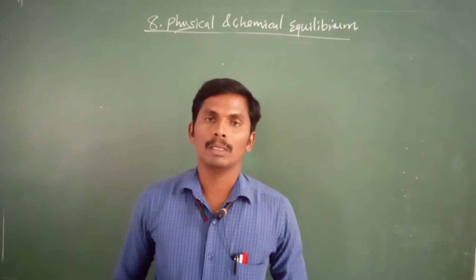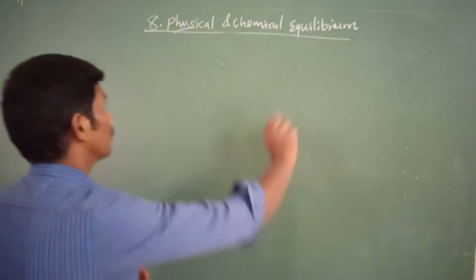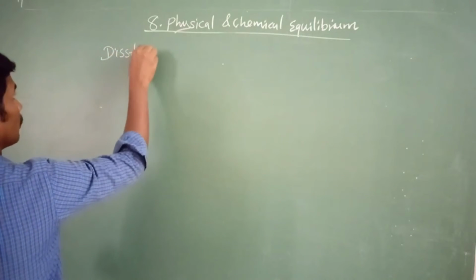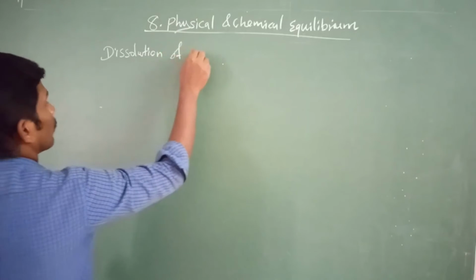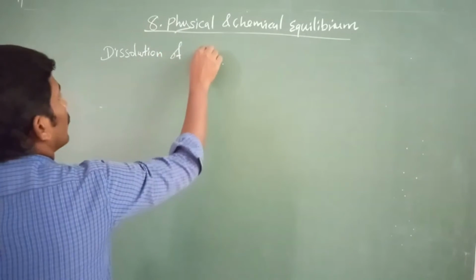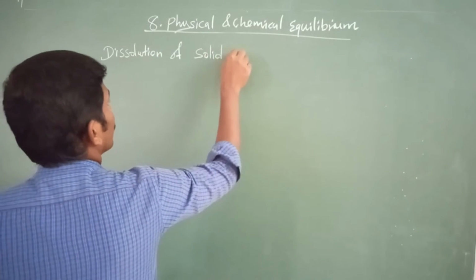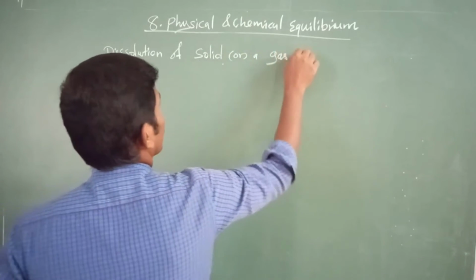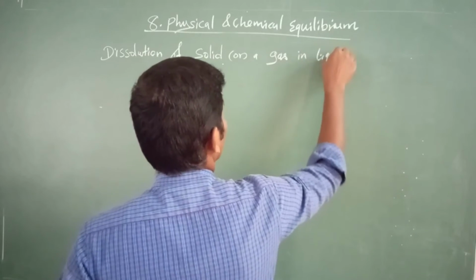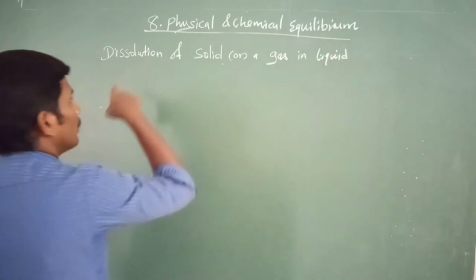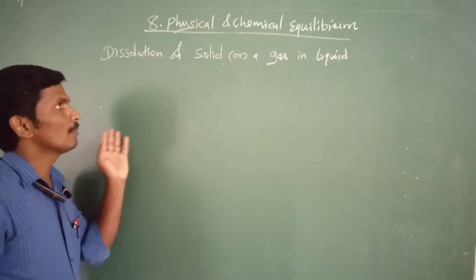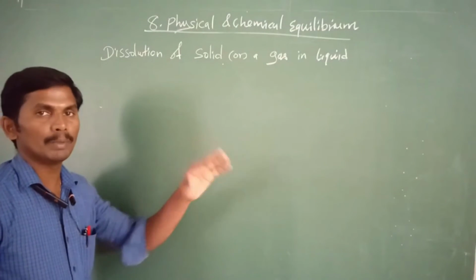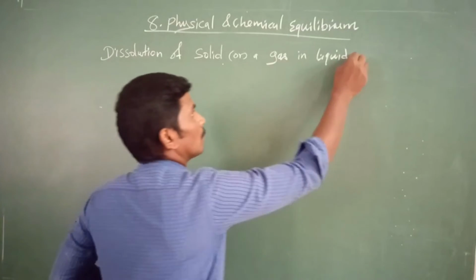The next one is about the dissolution of a solid or a gas in liquid. Dissolution means dissolving of a solid or a gas in liquid to give a solution.